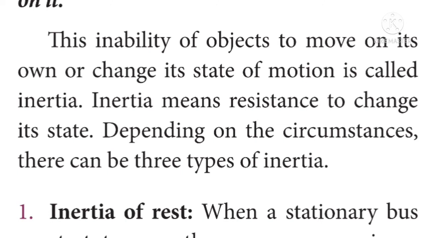We have three types of inertia: inertia of rest, inertia of motion and inertia of direction.